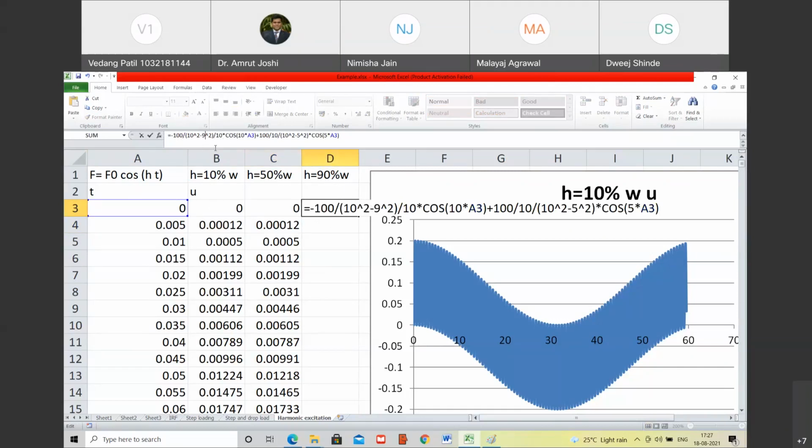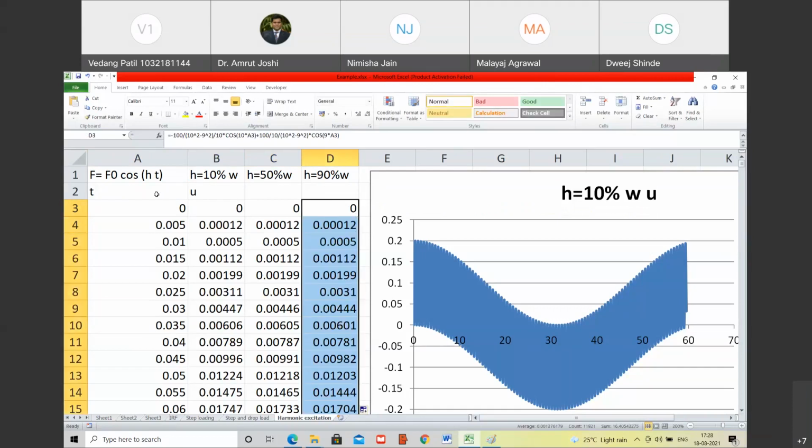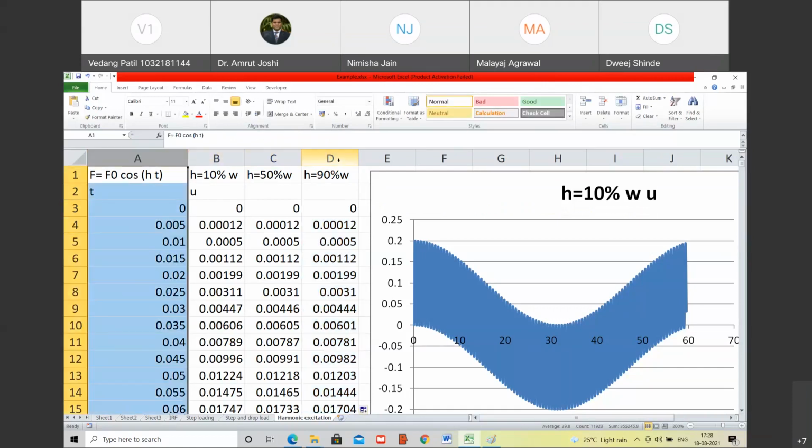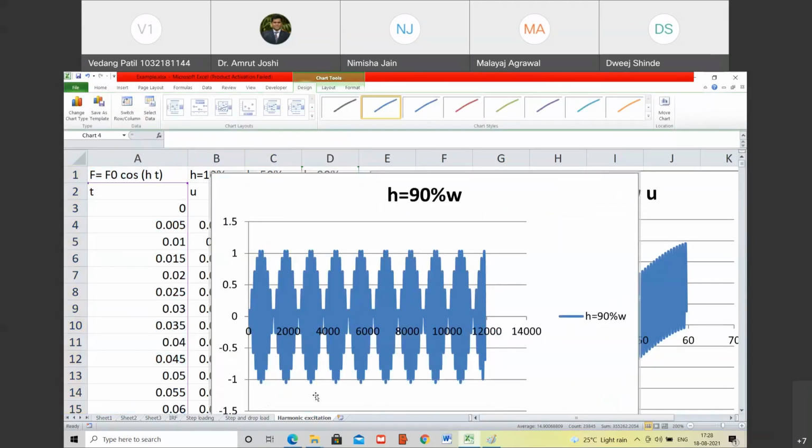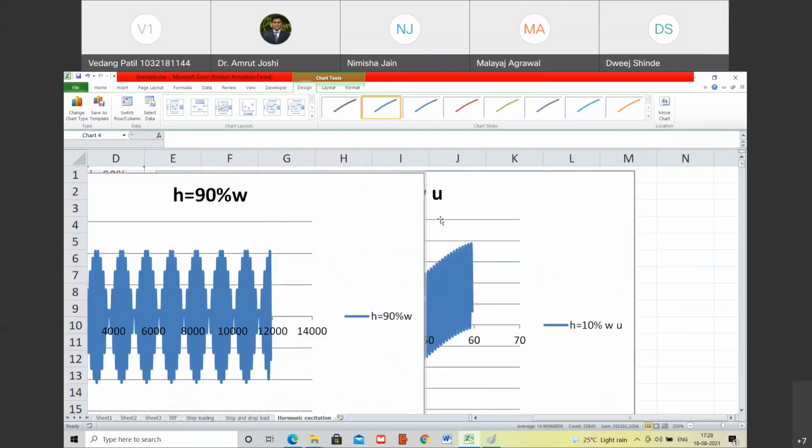Do you agree with me? And let me plot the graph. Perfect.